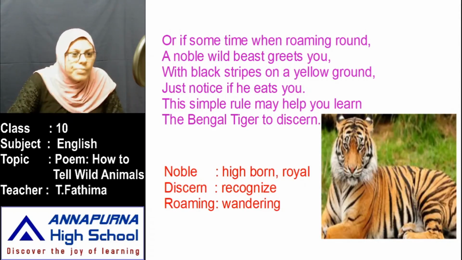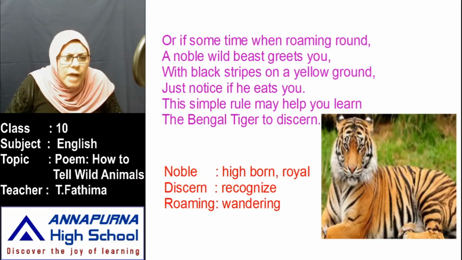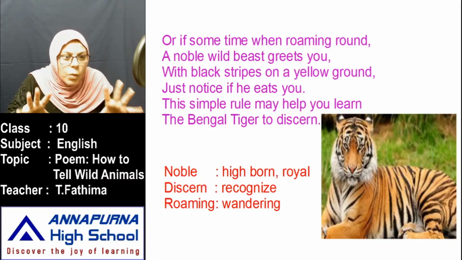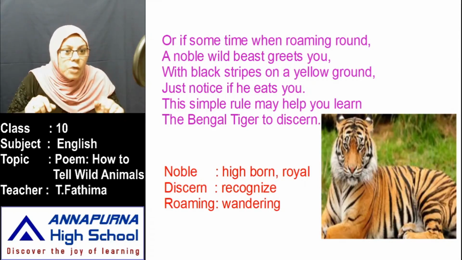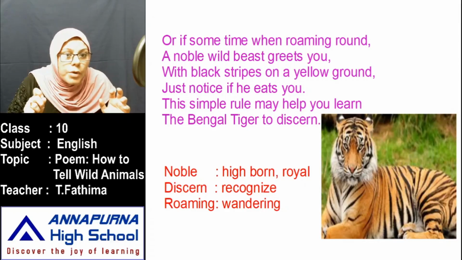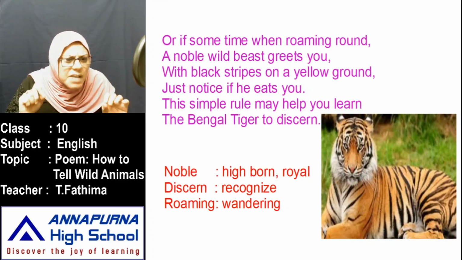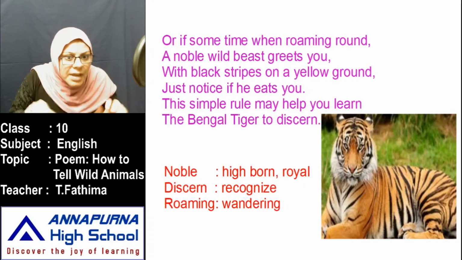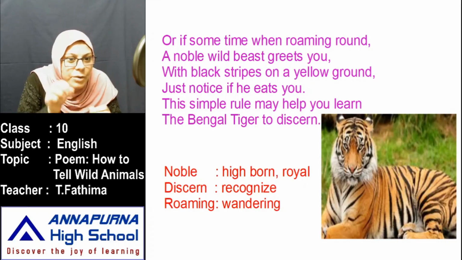Let us see now. Or if sometime when roaming round, a noble wild beast greets you. See, when you are roaming here and there in the grass, suddenly one beast, one big animal, greets you, means it welcomes you. It is coming near you with black stripes on a yellow ground. Means what is its body? Its body is full of black stripes. Just notice if he eats you. It's coming to you, and if he eats you, this simple rule may help you learn the Bengal tiger to discern.